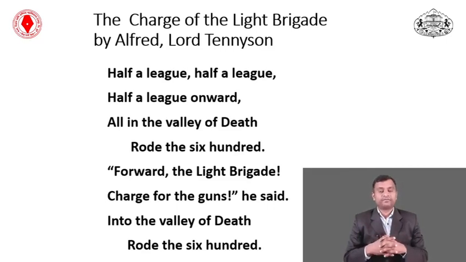Friends, this poem was written in 1854. The poem depends on the incident which took place in the Crimean War, fought between Russia and the alliance powers such as France and England.